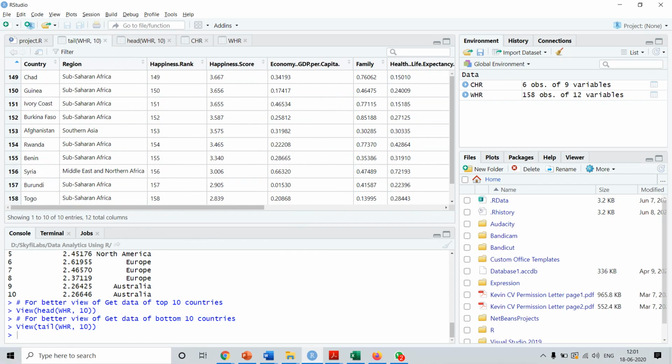If you want the information about the bottom 10 countries, then for that we are calling the view method, and inside that we are calling the tail function. Then we are specifying the data frame and the number of records we want. So we are getting the countries from 149 to 158, the last 10 countries, right? Chad, Guinea, Ivory Coast, Burkina Faso, Afghanistan, Rwanda, Benin, Syria, Burundi and Togo. These are the least happy countries over here.